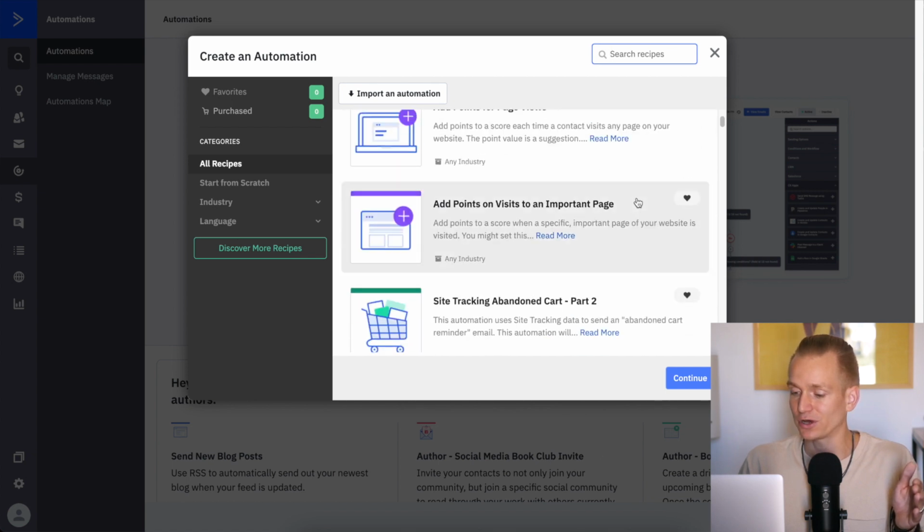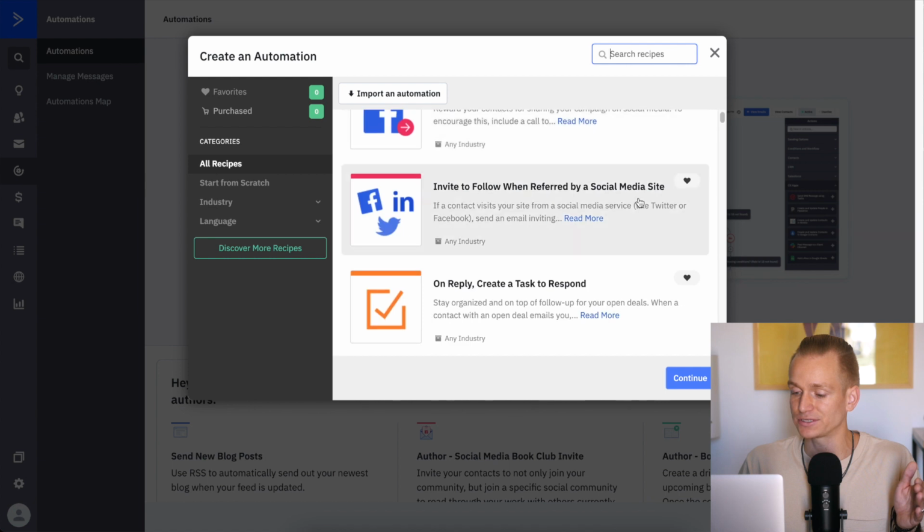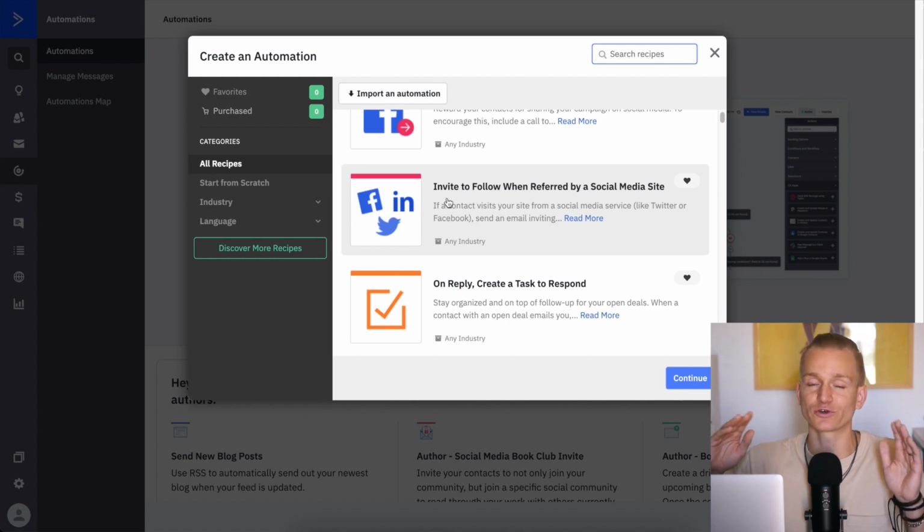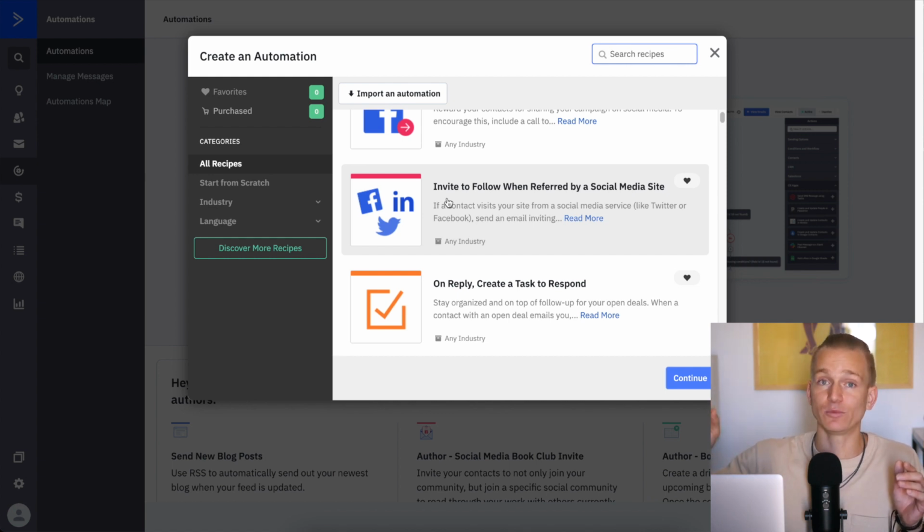Let me just show you a quick example. I saw one that was very interesting. For example here, invite to follow when referred by a social media site. What this means is you set up tracking on your website and on your email lists. And if someone comes from social media to your website and subscribes to your list, then, because you know they are already interested in your social media, you can put them into an automation that sends them an email asking to follow you on that social media network where they already found you before.